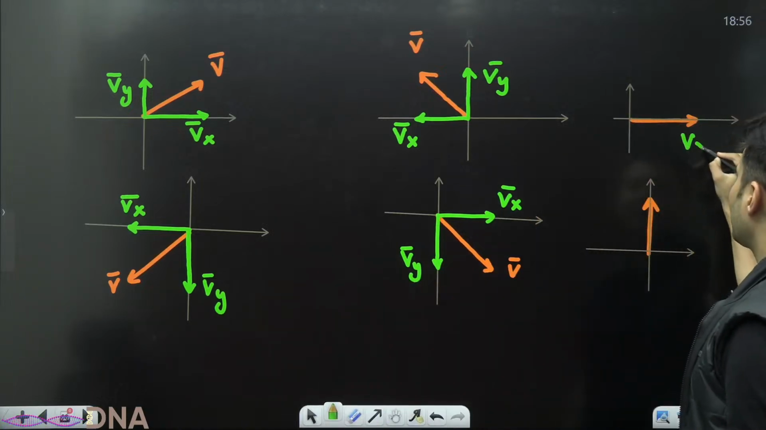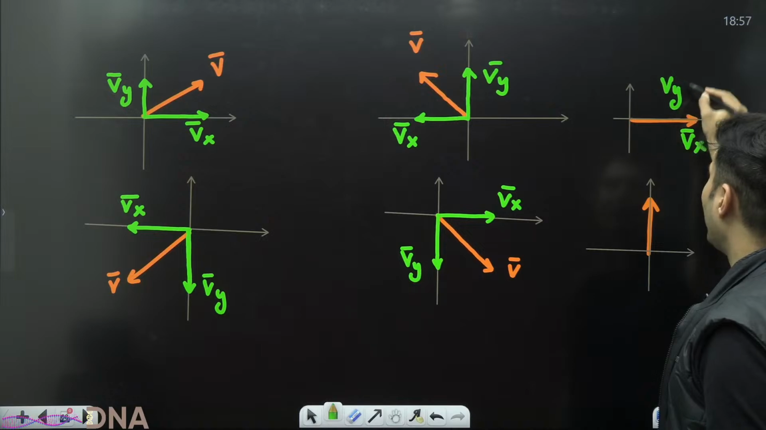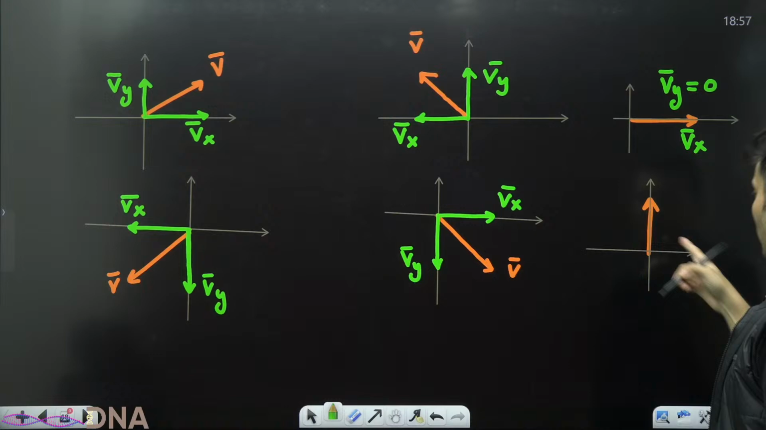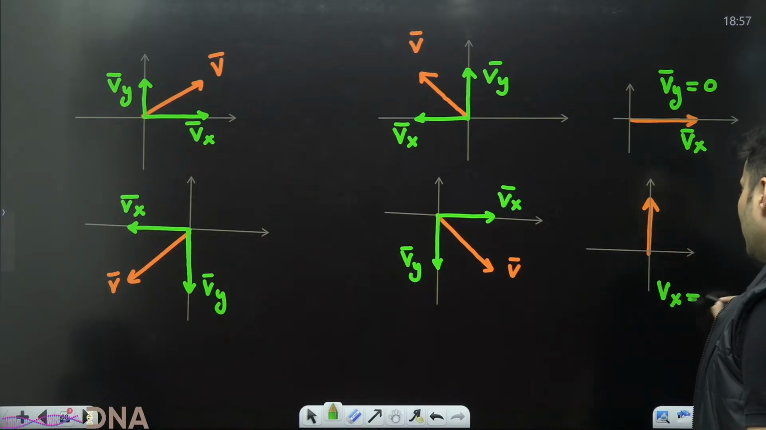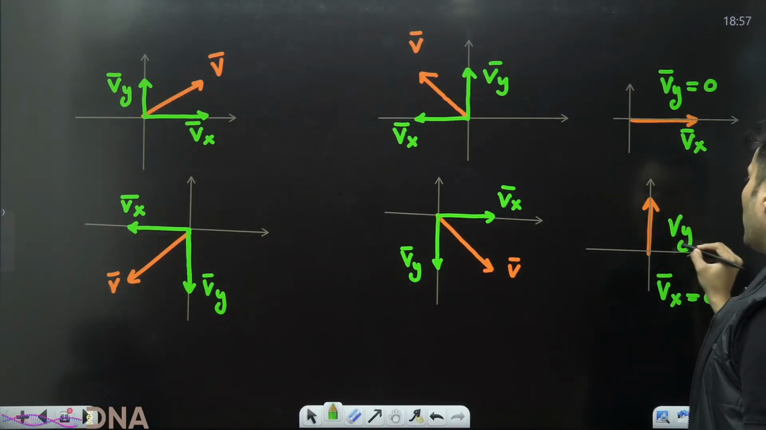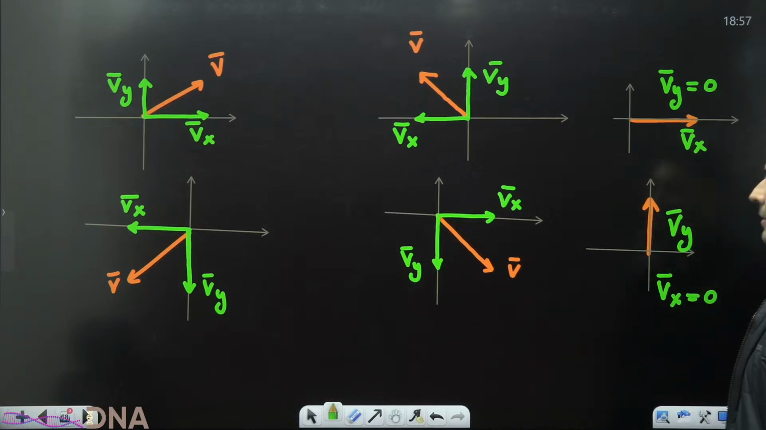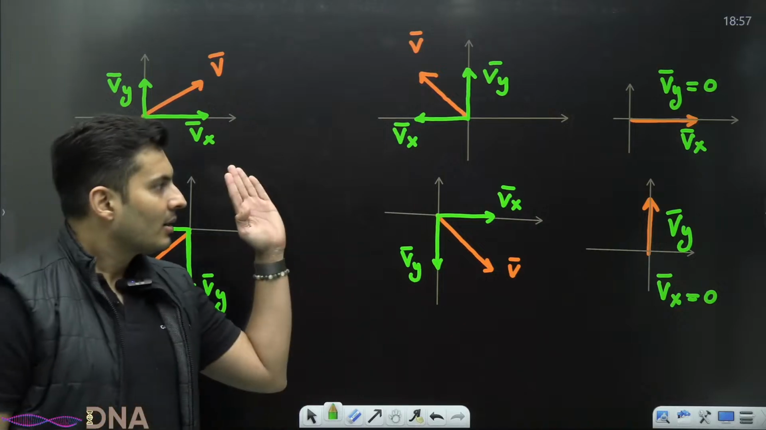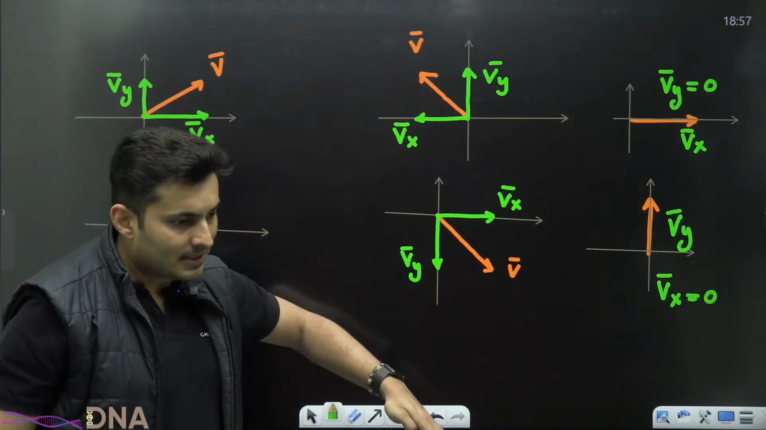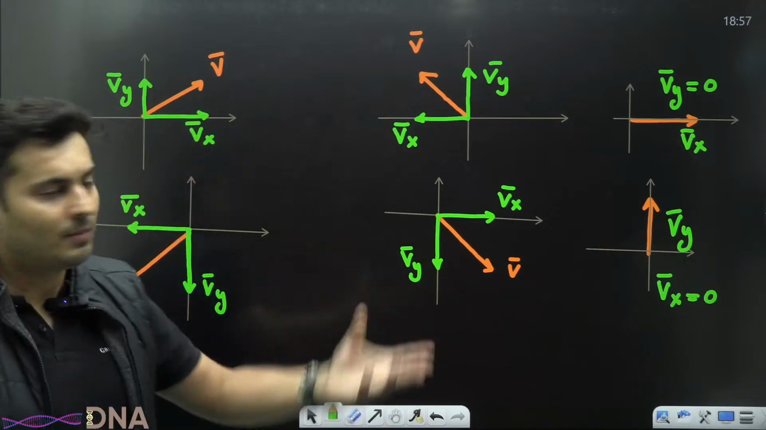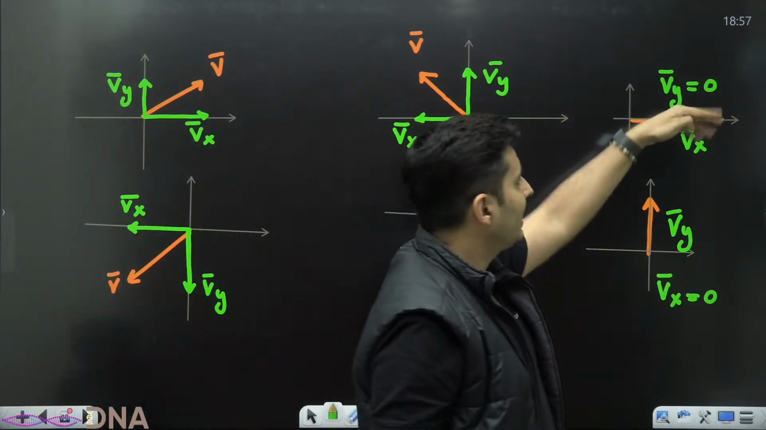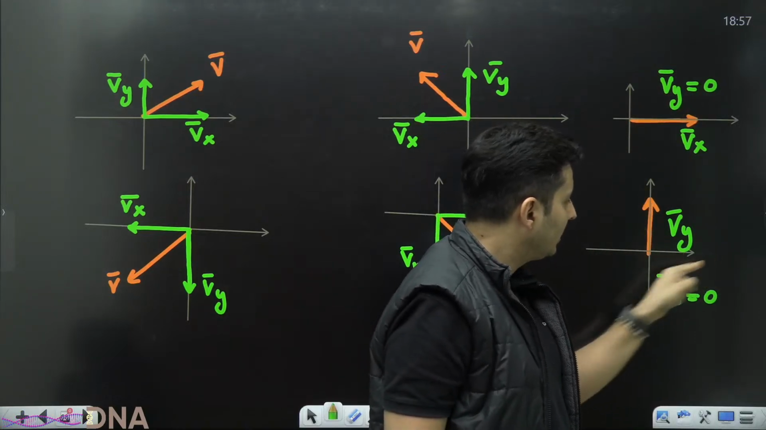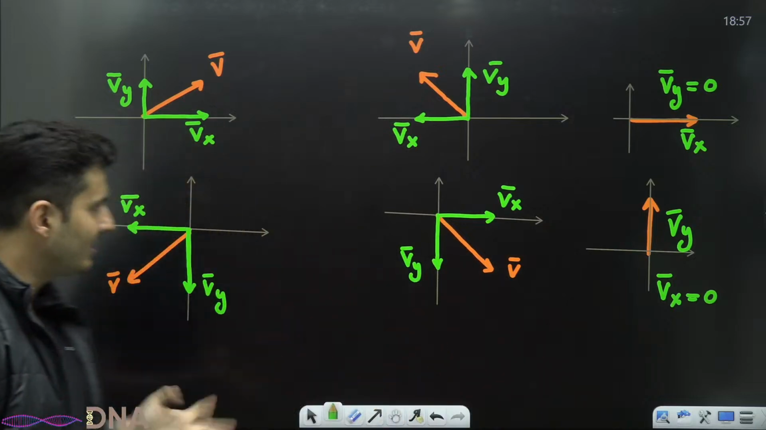In this case, there is an x component, but there is no y component. The y component is 0. There is nothing to go in the y direction. In this case, the x component is 0. Rather, the y component is the only one present here. So, if a vector is on the axis, then the other component becomes 0, straightforward.